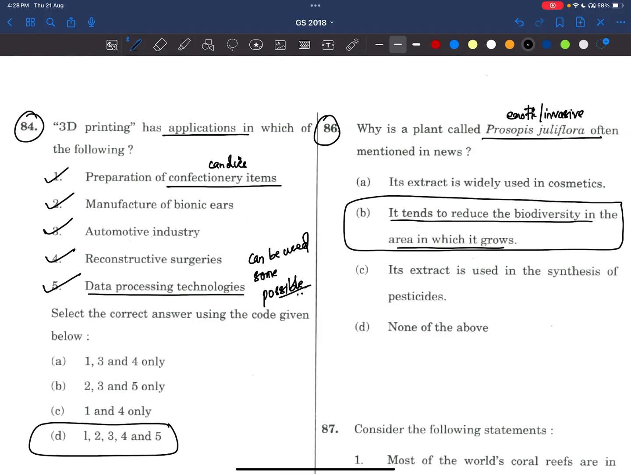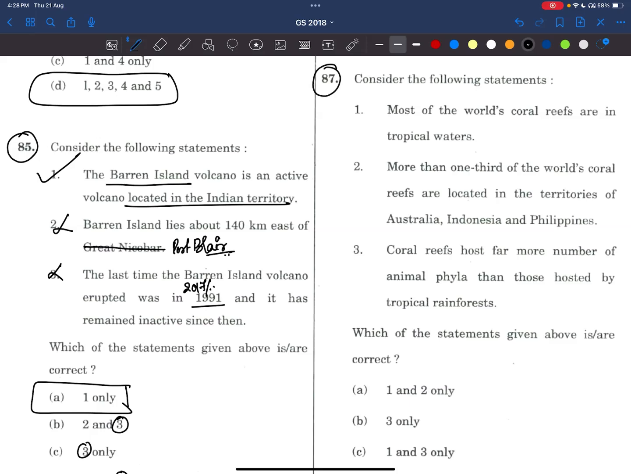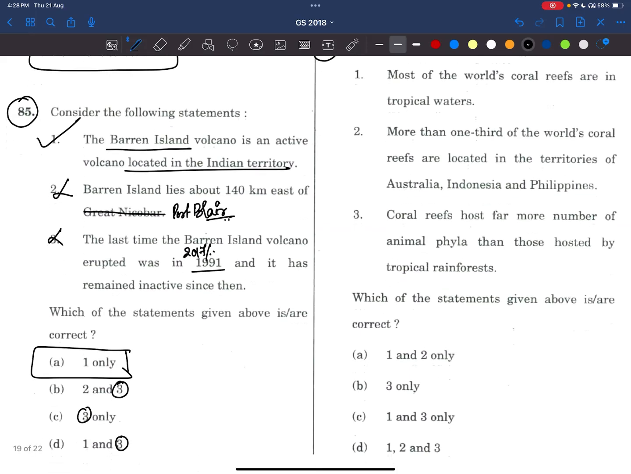Now what we have to do? See, UPSC is asking about invasive species as well, right? Invasive species are not only in plants, they are in animals and fishes too. So at least we have to make a list of invasive species which have been in news for a longer time. Now coming to the 87th question. Consider the following statements. Most of the world's coral reefs are in tropical waters. Yes, we know they grow in warm waters.